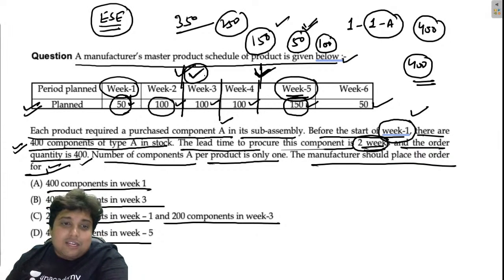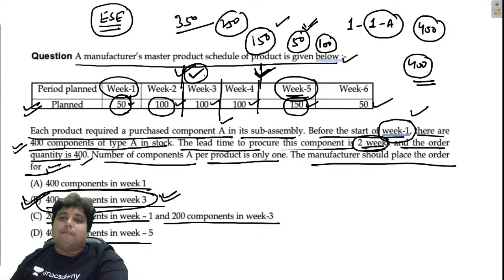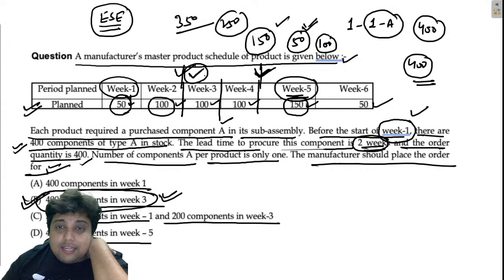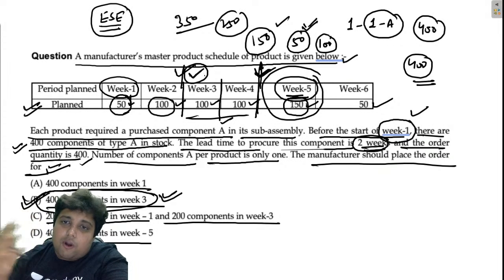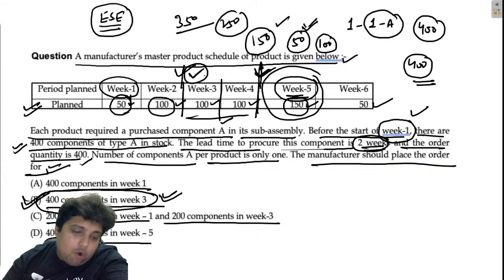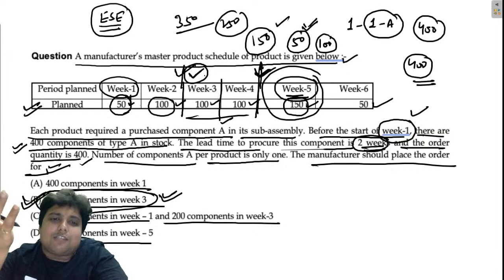So the correct answer is going to be 400 components in week 3. The manufacturer should place the order for 400 components in week 3. Because if he places a 400-component order in week 3, then he will receive the inventory in week 5, after 2 weeks' time, and then he will have a sufficient amount of raw material A to produce products for further weeks. I hope people got my point, right? If not, just tell me yes or no. I will explain this once again.